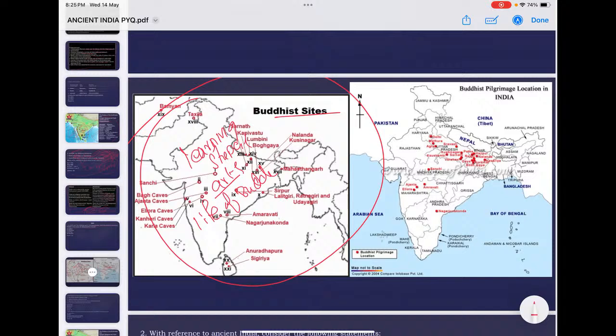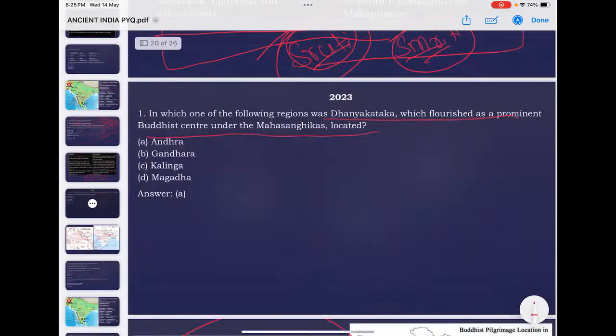Buddhist painting. Then Amaravati Stupa, a Buddhist stupa. Nagarjunakonda, a Buddhist center of learning. Nalanda. Then Bamiyan Buddha, a Buddhist school of sculpture. So this is the way. Have an idea what the popular Buddhist centers in India are. This is the way UPSC asks questions, like Buddhist sites, Jain sites. They are very much important. Rock art sites in India, various locations of the stupas, various locations of the Ashokan inscriptions. This is the way they ask lots of questions from the sources part, so that shouldn't be missed.